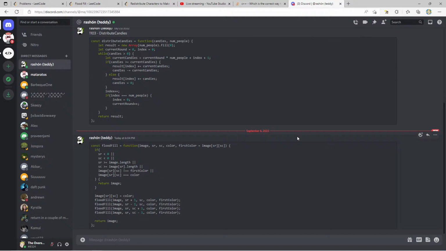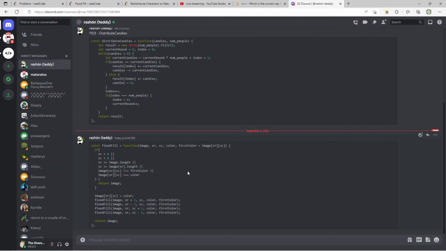Oh, see, that's almost what I was trying to do. If sr, well, do we even, oh, I see what you're saying. Anytime we get, so maybe instead, because you're just saying if the origin point, if it's not equal to first color, or I'm trying to wrap my head around what this means here.